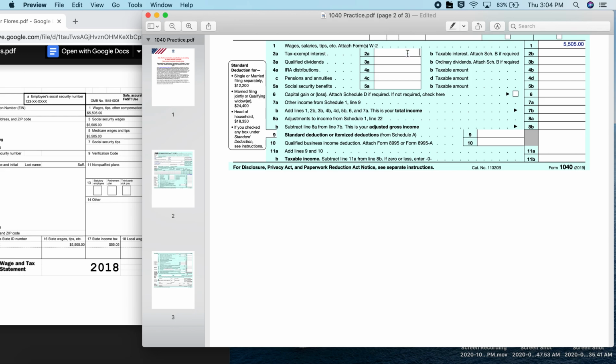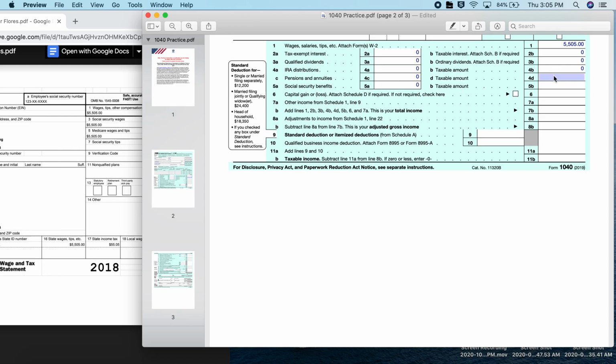We are not a nonprofit charitable organization, so we are not tax exempt. We did not invest in stocks, so we did not earn dividends. We did not contribute to an IRA. And we are not retired, so we are not receiving a pension, and we are not receiving Social Security. Now we go over to this section. We do not have taxable interest. Again, we did not buy stocks, so we did not have dividends.